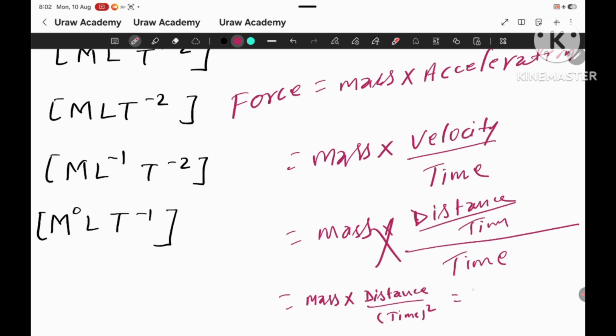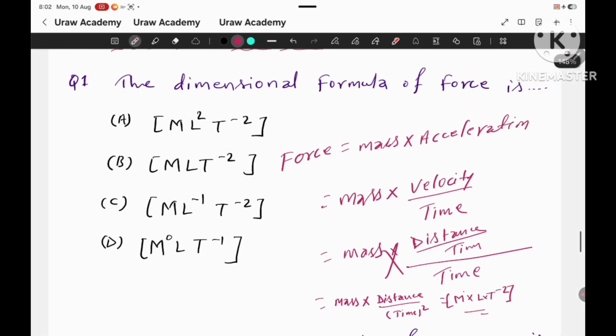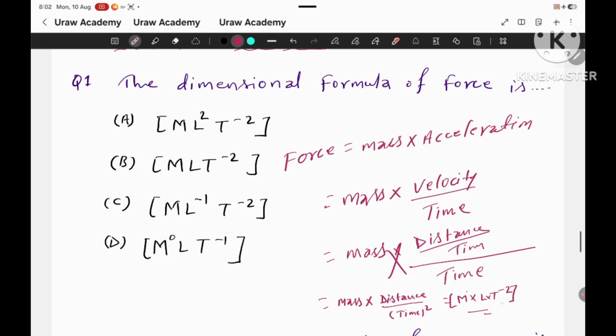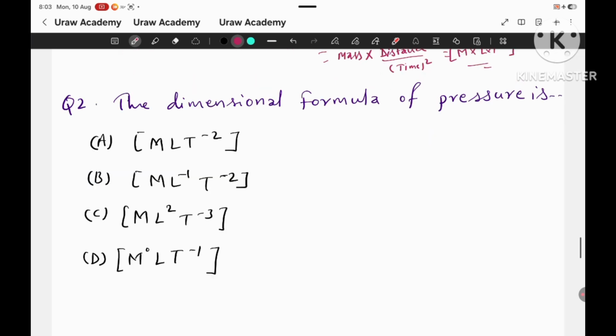So we can write mass as M, distance as L, and time as T^-2. So for this, the correct answer is option B.